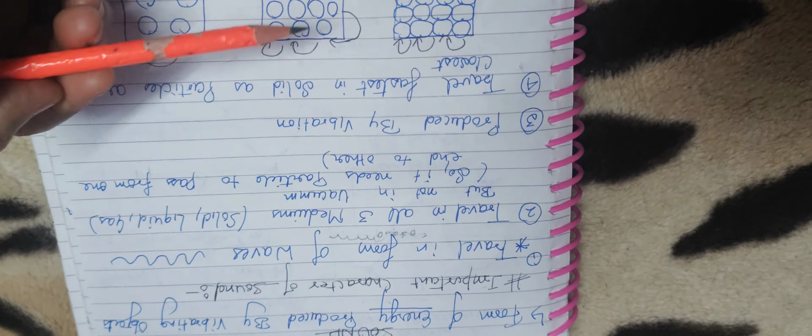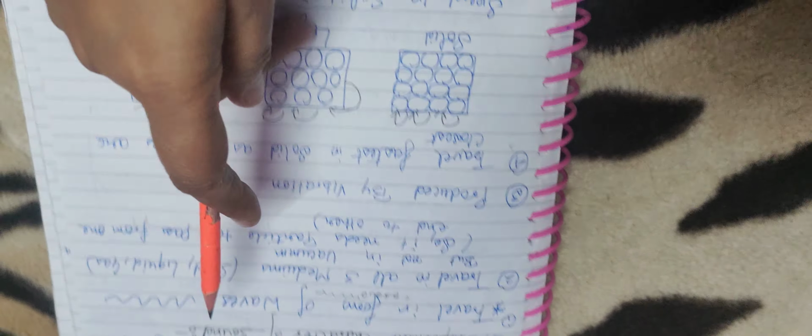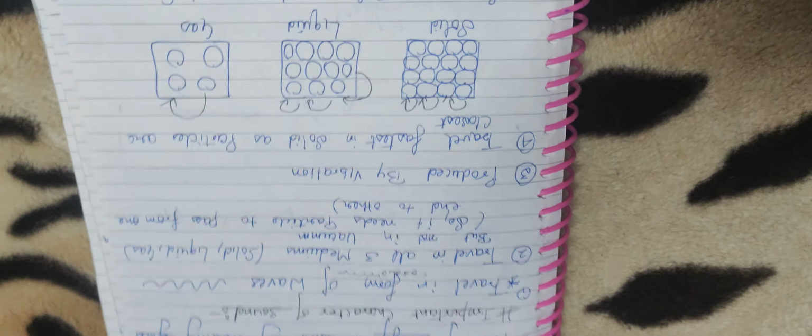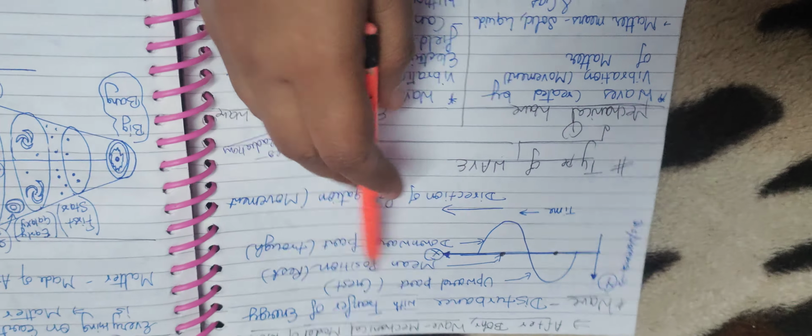Now, what are the characteristics of sound? Okay, so first, it travels in the form of a wave. What is a wave? That we will see. You can see here what a wave is. A wave is a disturbance with transfer of energy.